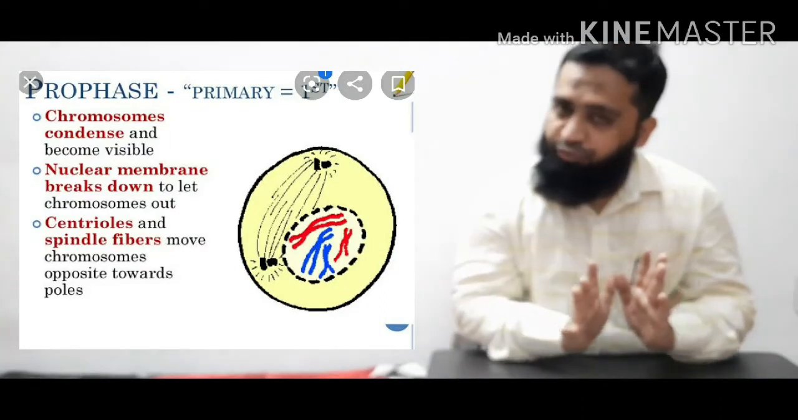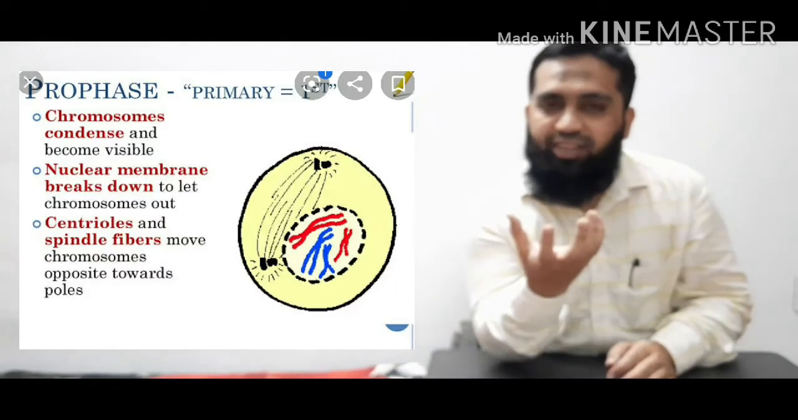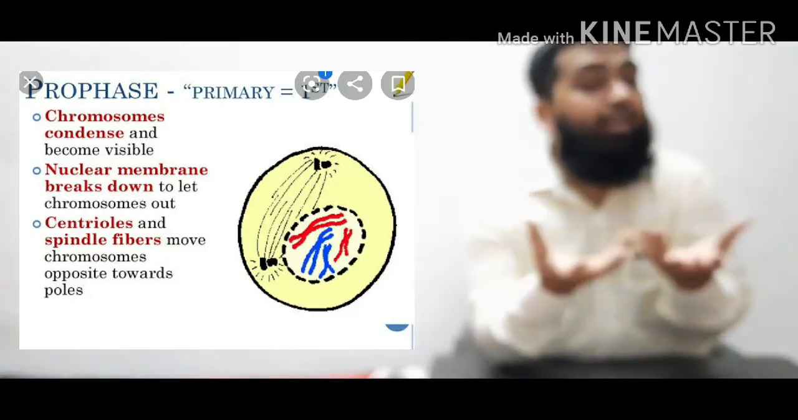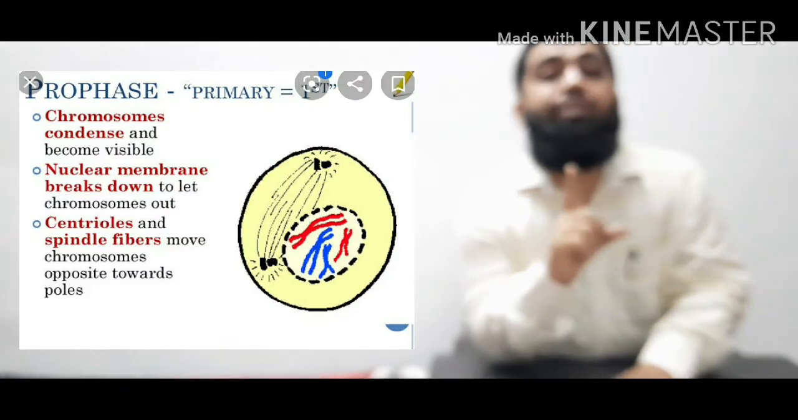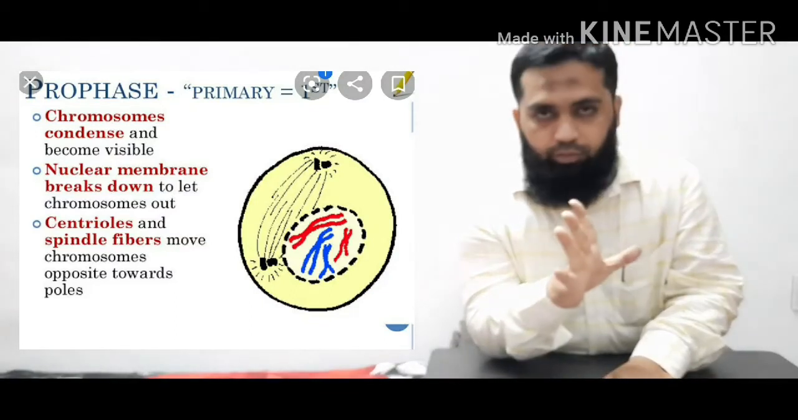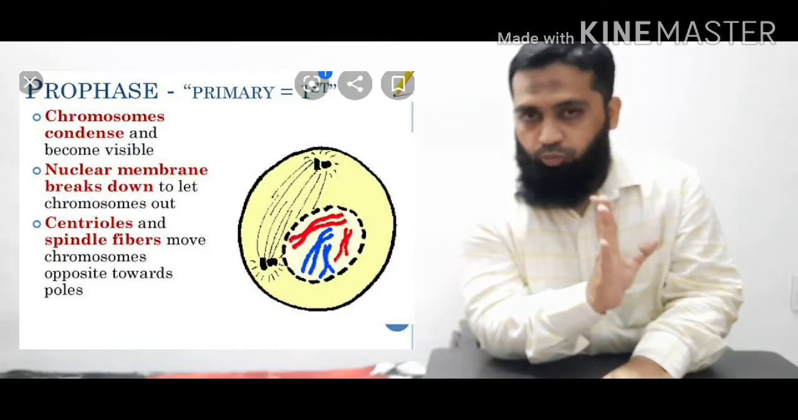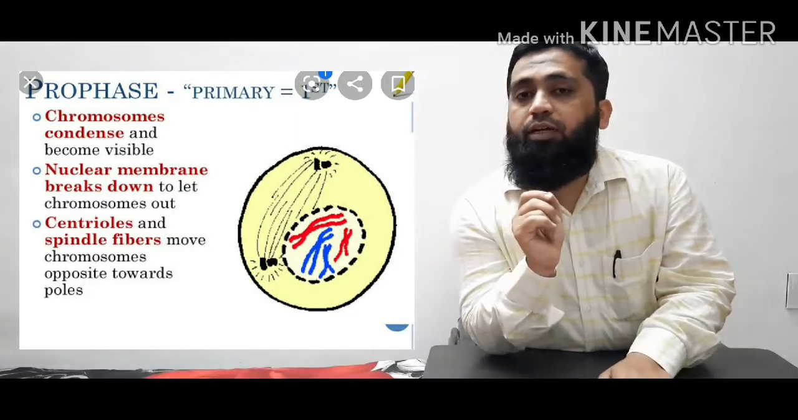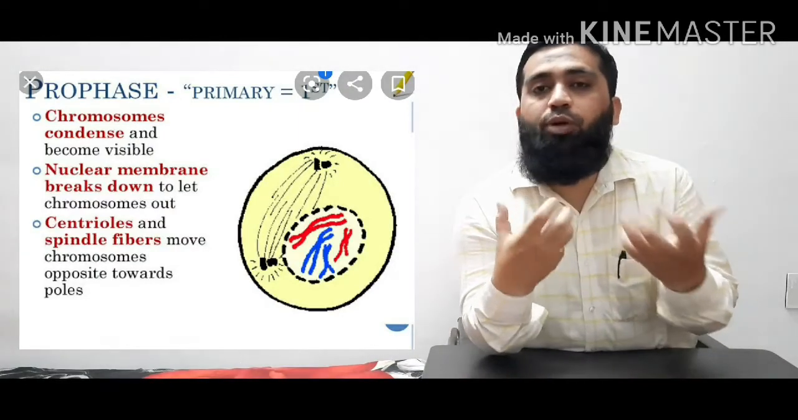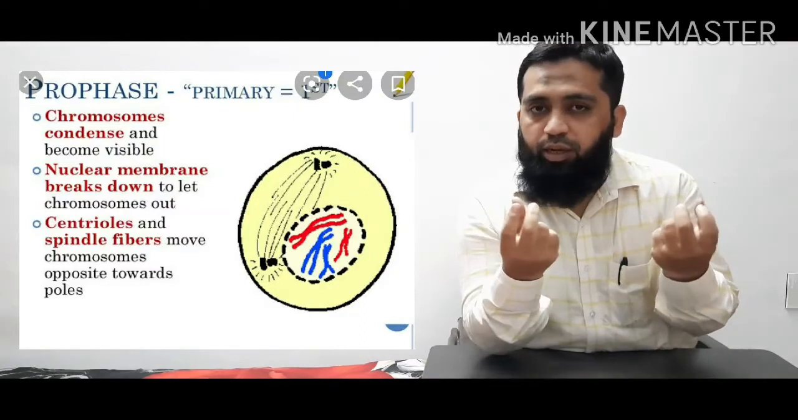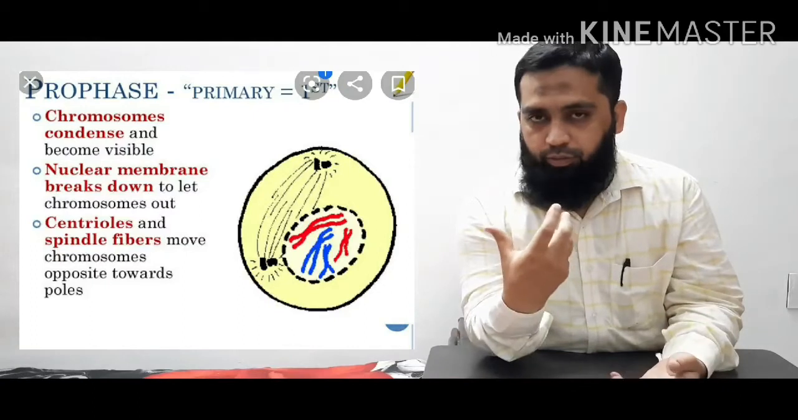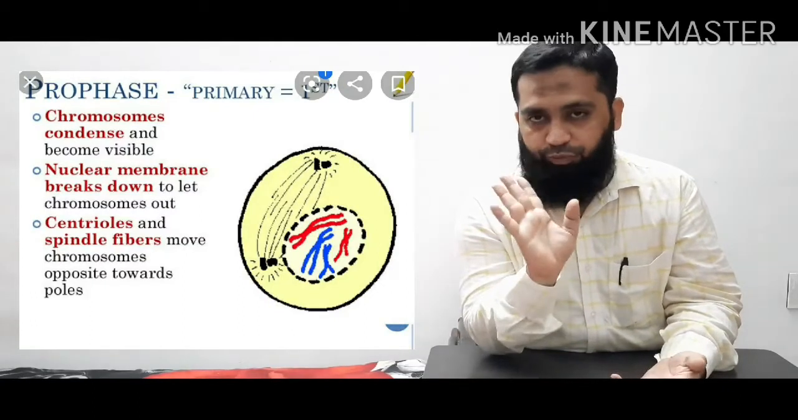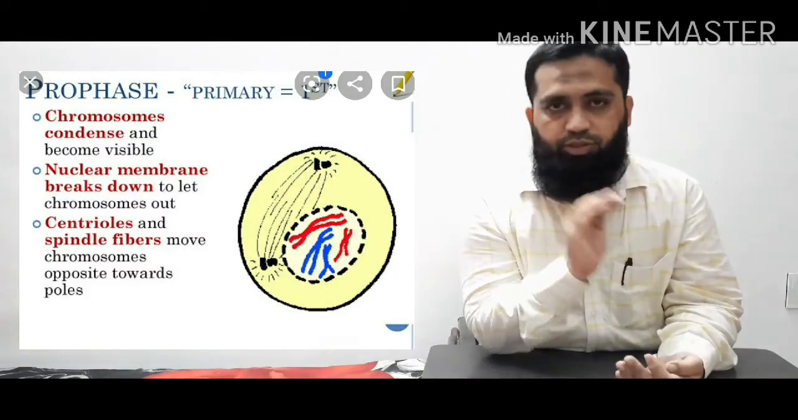What happened in prophase? The nuclear membrane starts disintegrating. Other cell organelles disappear. Again, important thing, chromosomes get condensed. They get thick. And another thing, there are centrioles which start to appear. Centrioles are the two bodies. You can see in the diagram, these are the two bodies that start appearing in prophase. This is the first phase of mitosis.